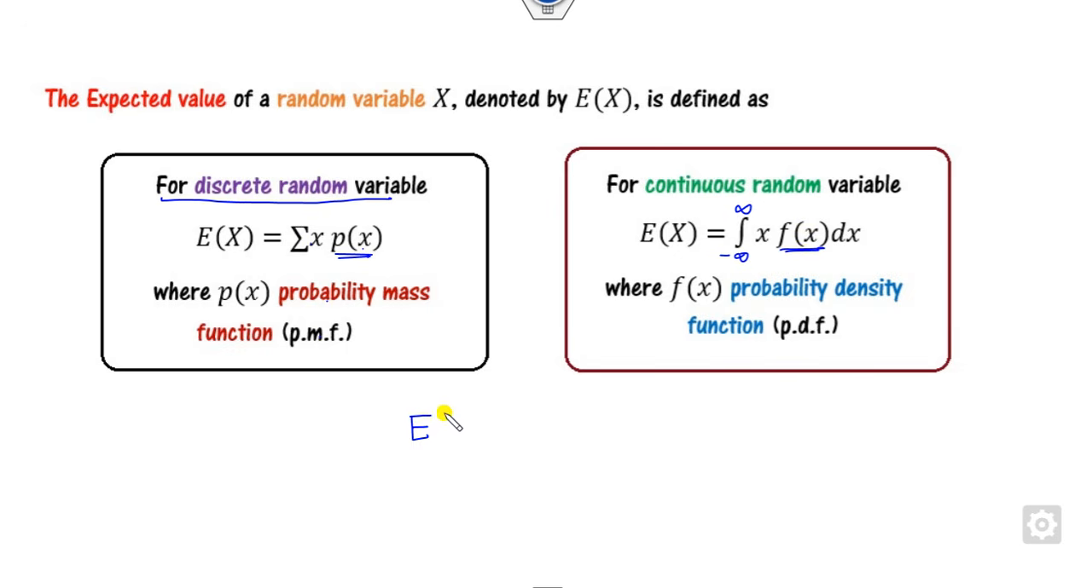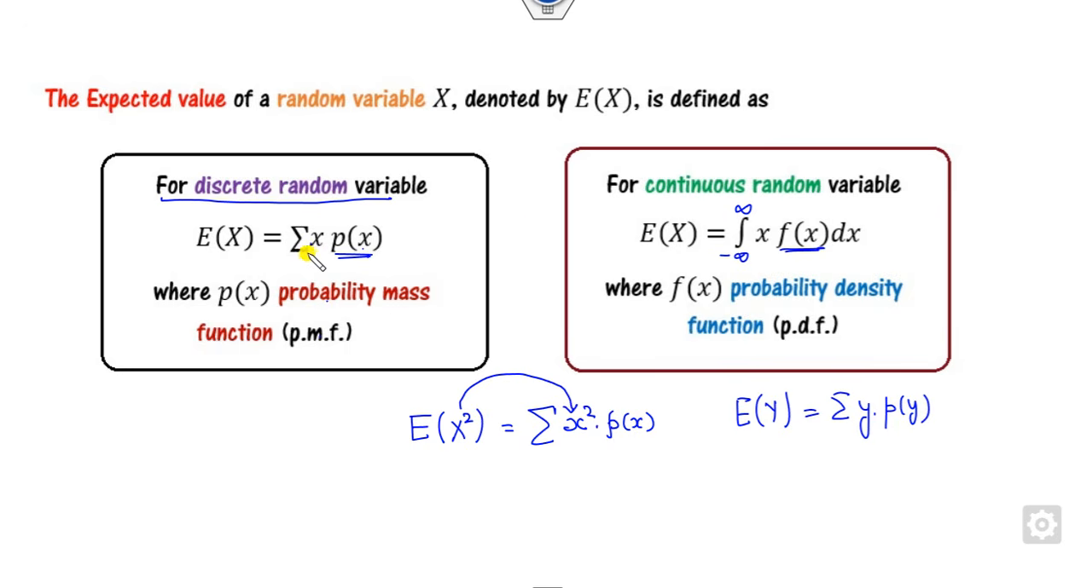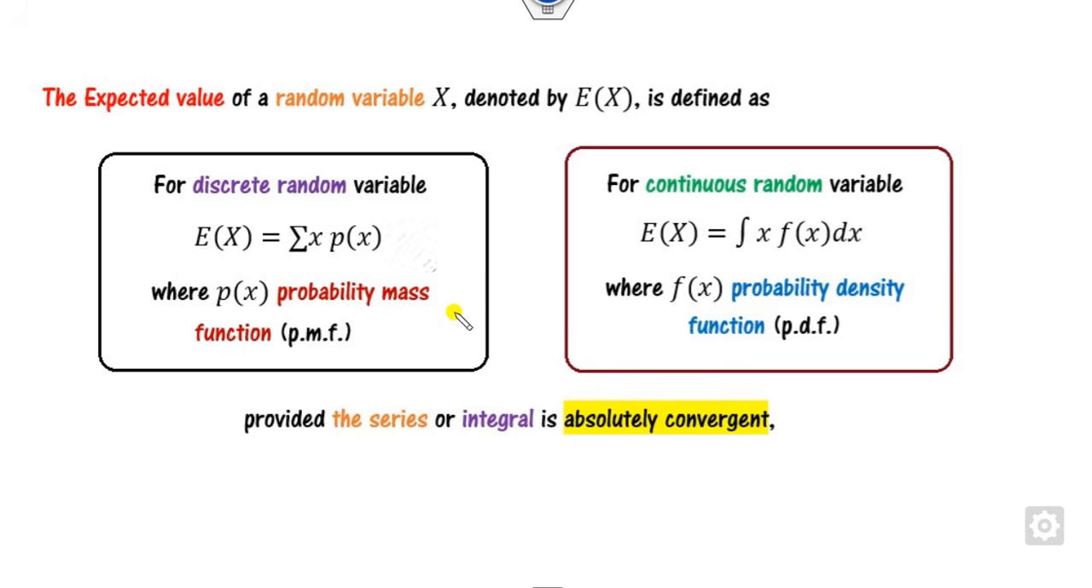Make sure that if you define, say, x square, this is the expected value of x square, then we have to write this as x square and p(x). Whatever you have written here, the same will be written here. For example, if I write here y, then it will be y and the PMF of y. Now, since this is a summation from minus infinity to plus infinity, and this is again here, this expected value exists provided this series is convergent, as well as this integration is absolutely convergent.